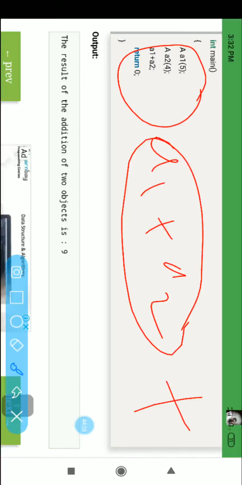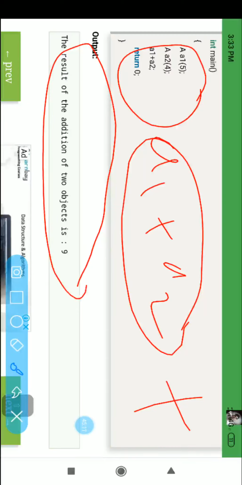So we have seen unary operator overloading and binary operator overloading, and the concept of overloading. What is the output here? Result of the addition of the two objects is 9. It is the addition of the two objects, not the addition of two operands, the addition of two objects.